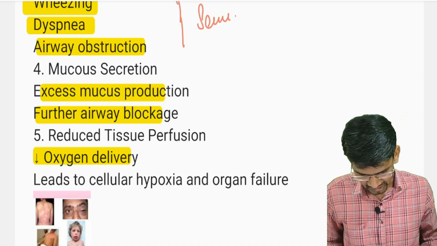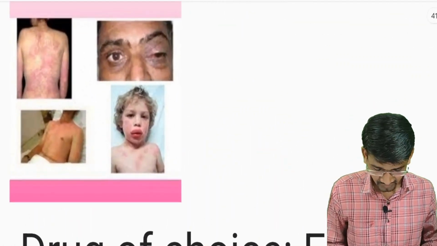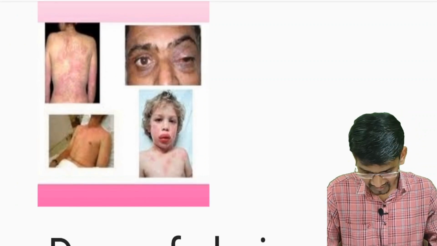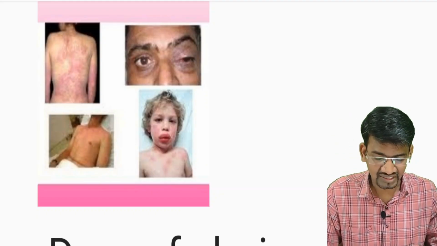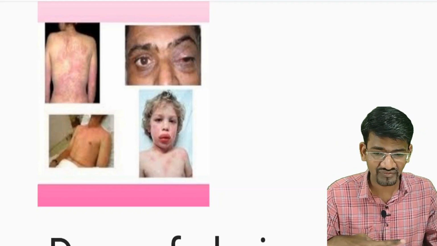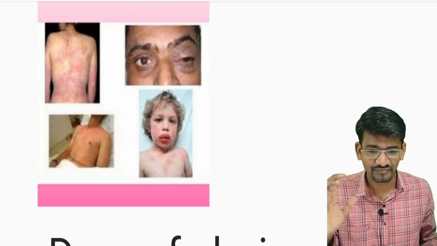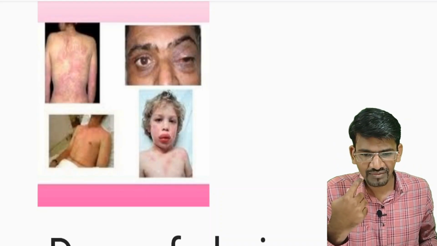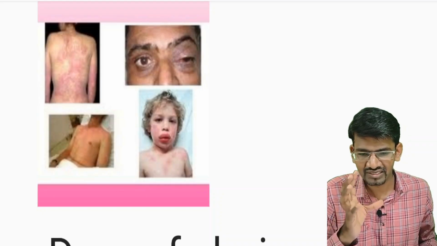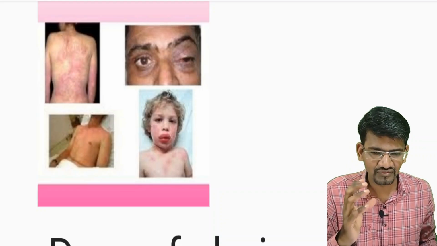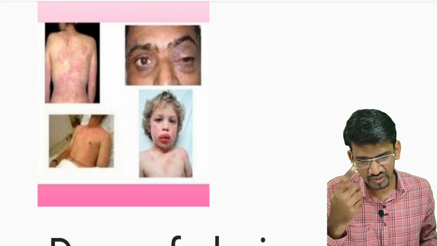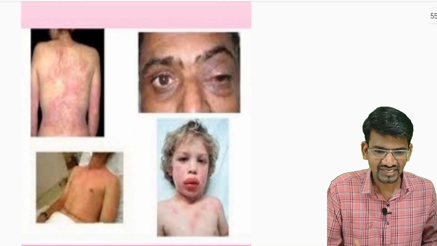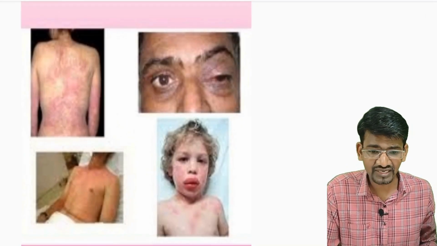Along with that, as it is an allergic reaction, you can see flushing of the skin, meaning the blood is being flushed into the peripheries, leading to redness. We can see angioedema, meaning swelling of the lips, and periorbital swelling can also be there. If these kinds of symptoms are there, then it definitely indicates an anaphylactic reaction.